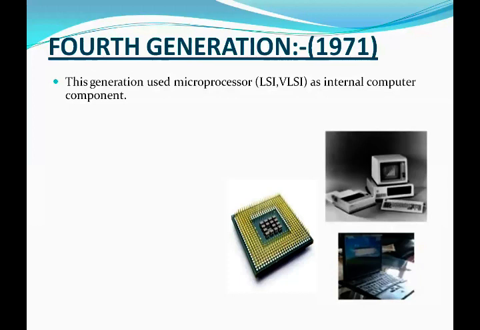It is a central processing unit on a single integrated circuit chip containing millions of very small components, including transistors and resistors that work together.